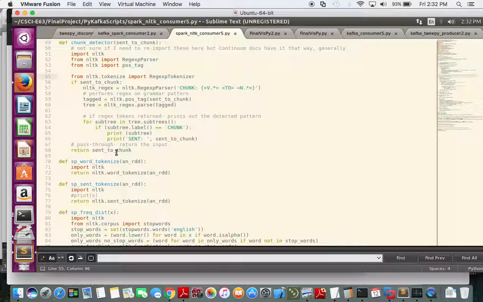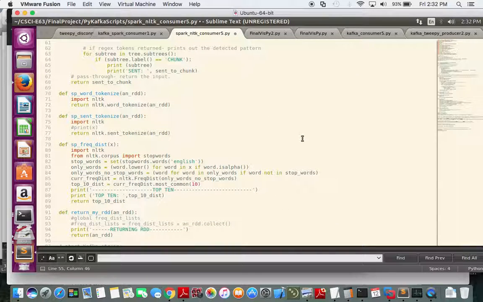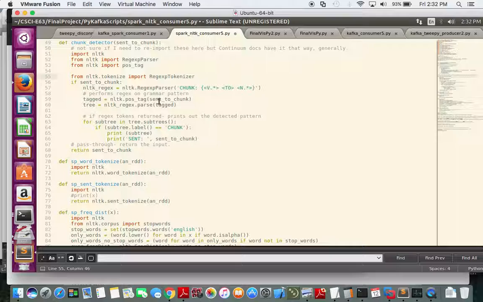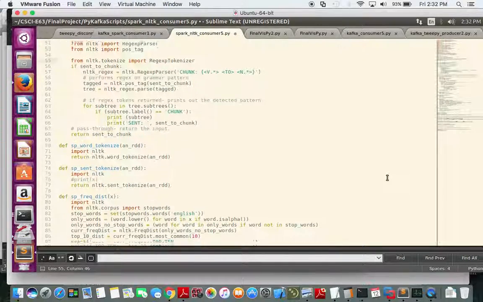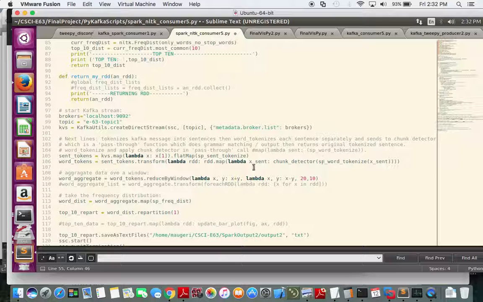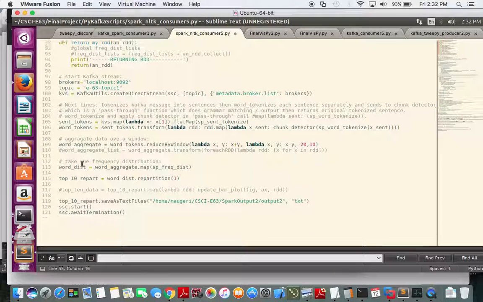So all Spark is doing here is basically jumping into this function, doing this NLTK processing, and then jumping back out and continuing on its stream. So I'm not accumulating that data in Spark right now anyway. That gets passed back, and then it builds a list of word tokens. Now those word tokens, we don't want to run frequency distributions on each individual one, because that's a very small amount.